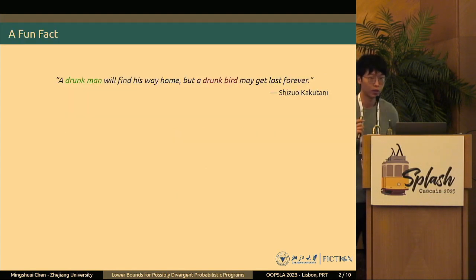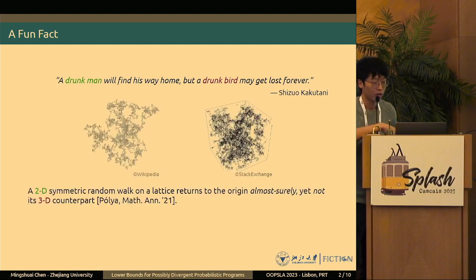Before I go into the very technical part, let me start with a fun fact: a drunk man will find his way home, however, a drunk bird may get lost forever. I think this is a very nice interpretation of the mathematical principle that a two-dimensional symmetric random walk on a lattice returns to the origin almost surely, which is, however, not the case for a 3D random walk.